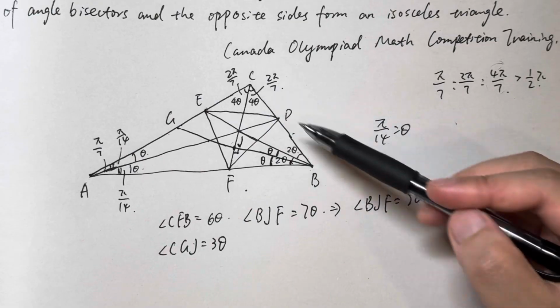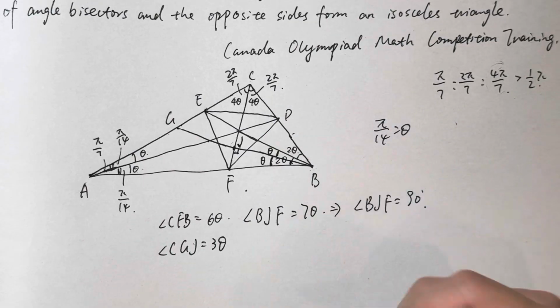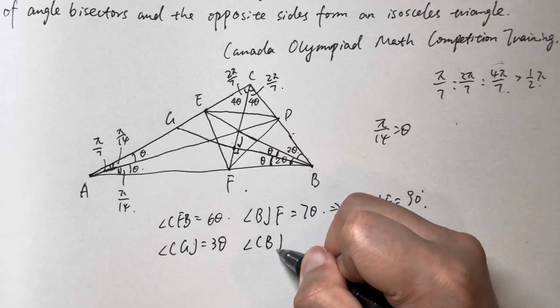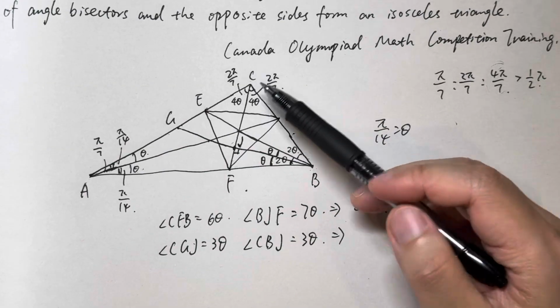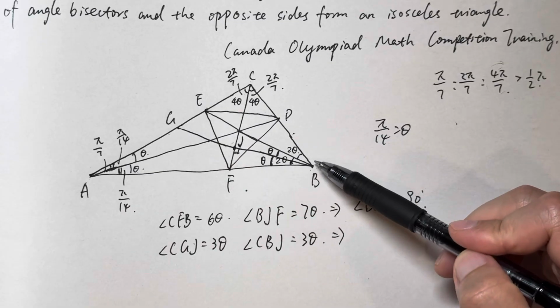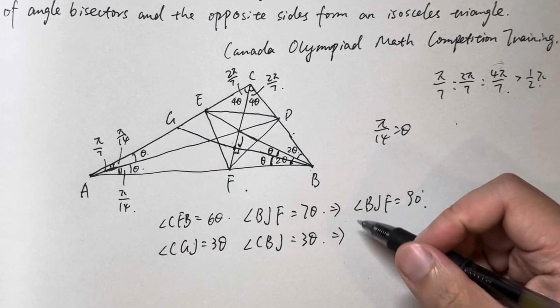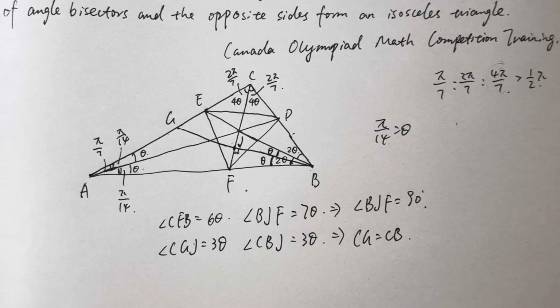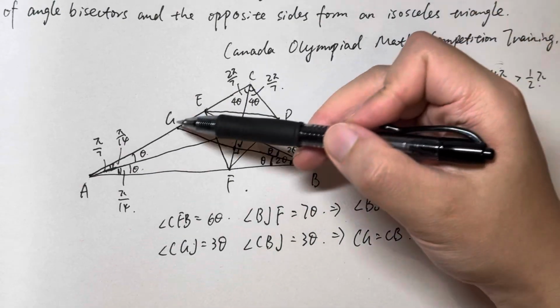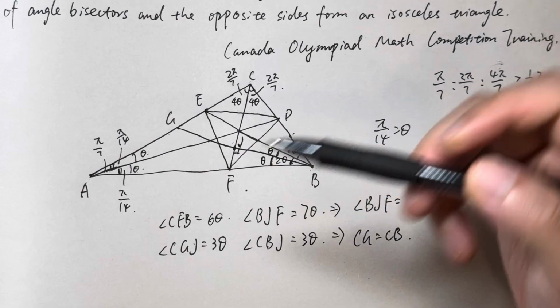And angle CBJ is 3 theta. Which means the triangle CGB is an isosceles triangle. So CG equals CB. Okay, CG equals CB.